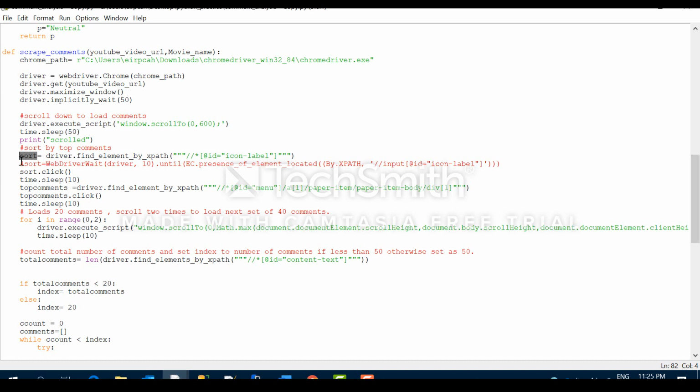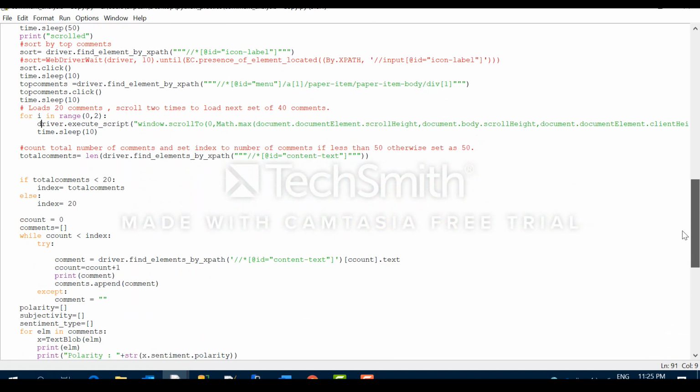So then you have to take the comments. Yeah, so up to this you are sorting by top comments and clicking there. So the comments are sorted on the basis of the important comments which got more likes or dislikes, something like that.